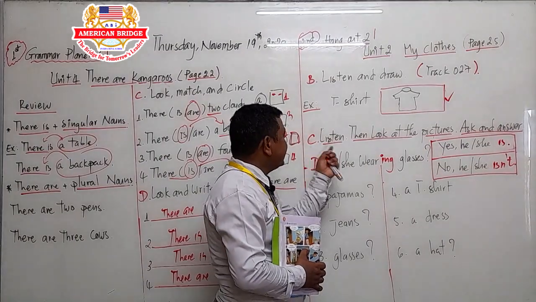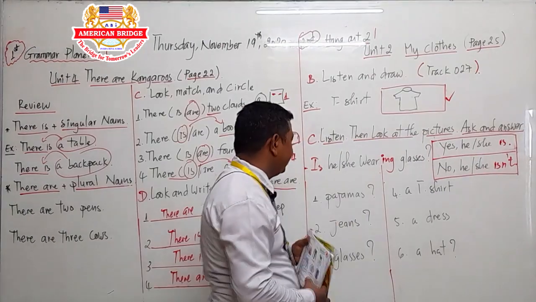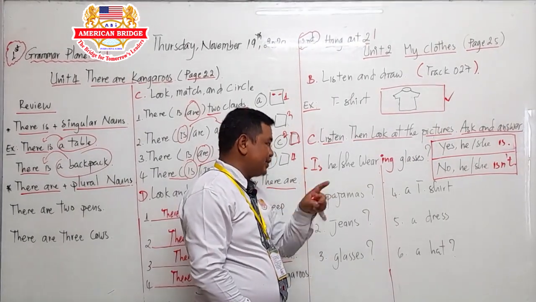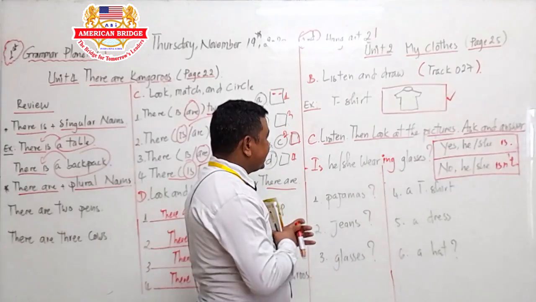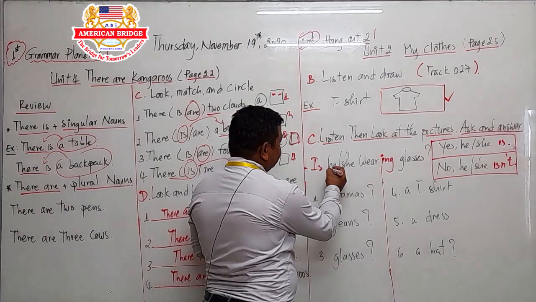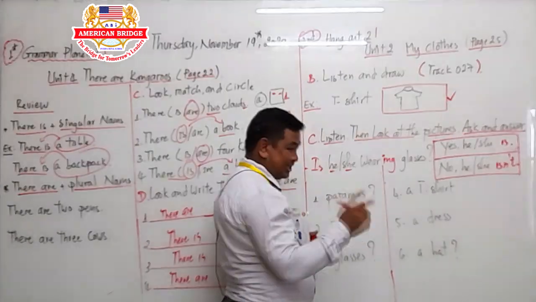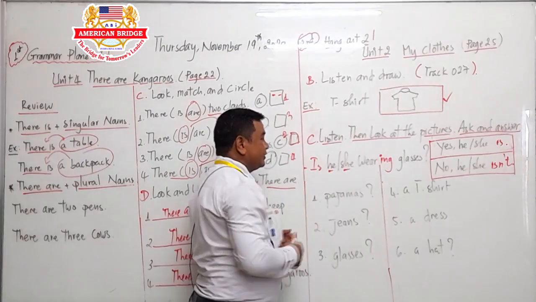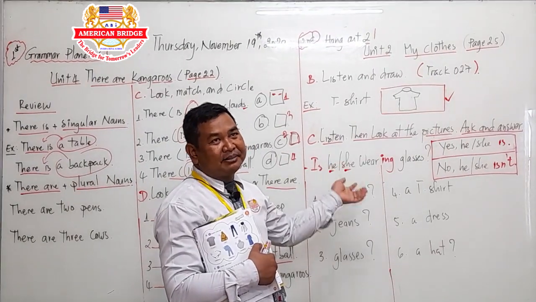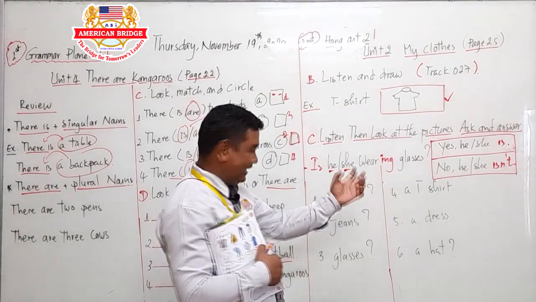Now let us listen, look at the pictures and answer. Ask and answer. Here you have 6 words that you are going to ask your friend and then answer. Is he or she wearing glasses? If your friend is a boy, you can use he. If your friend is a girl, you can use she. This is about the present continuous tense that you have done in your homework before, but now we read it again.